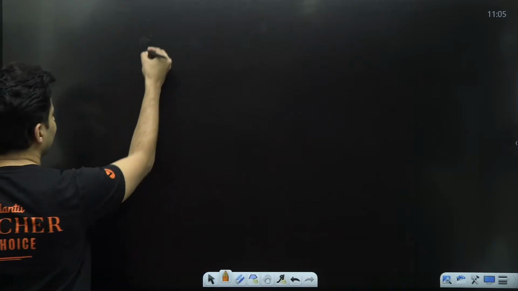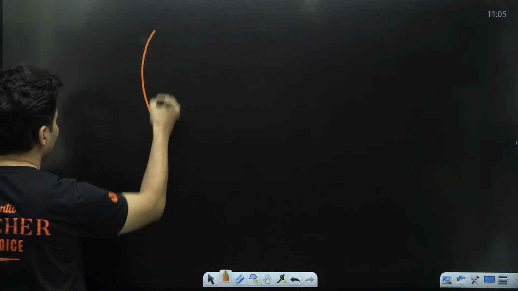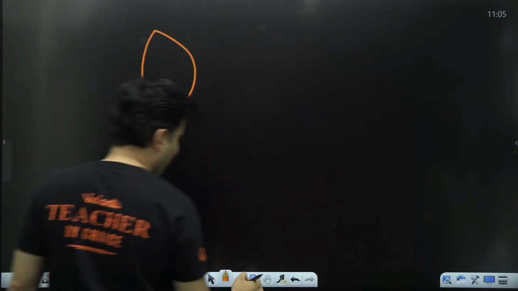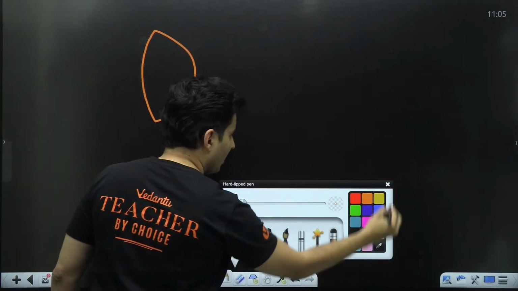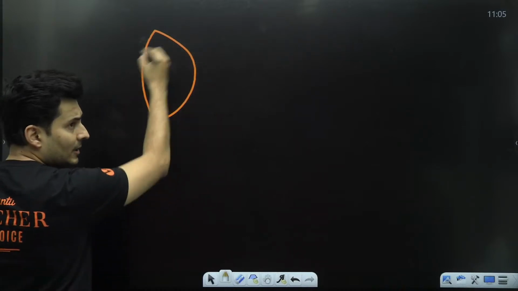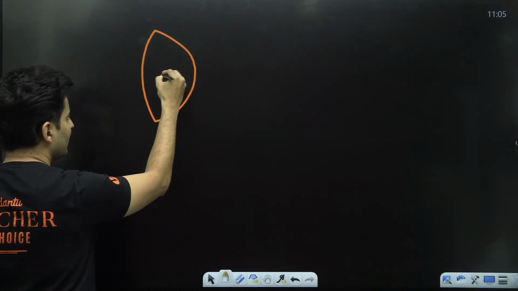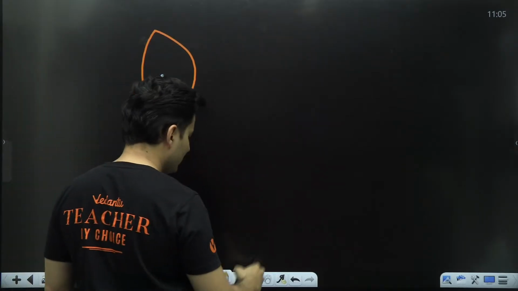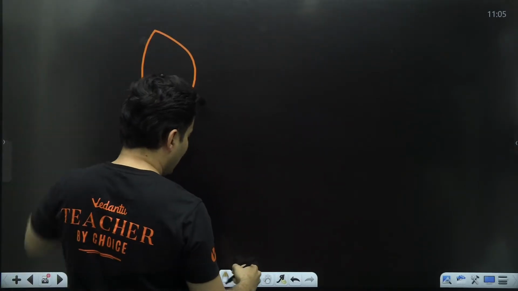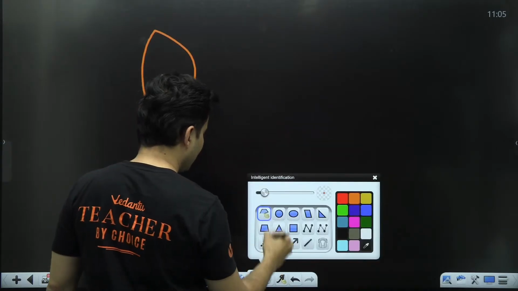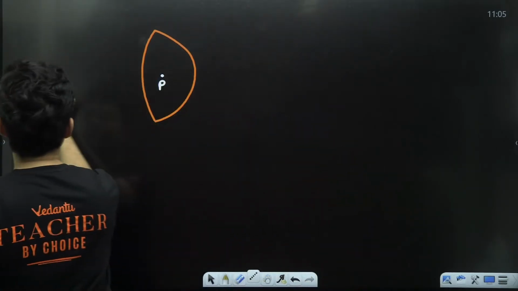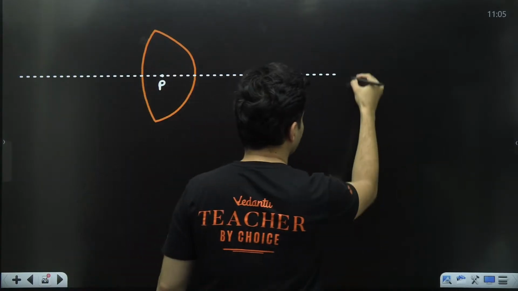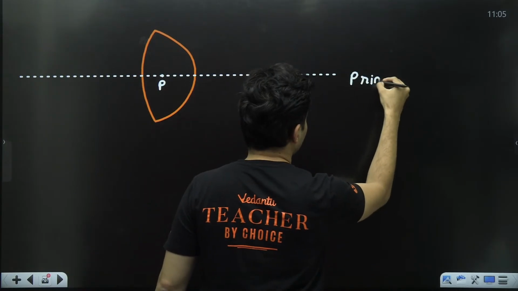When you talk about a lens, let's say for example, this is one surface, this is another surface. This is the structure of a lens. This is the center, which is also your pole. Now let's say I divide the lens into two equal halves. That line is then obviously called the principal axis.